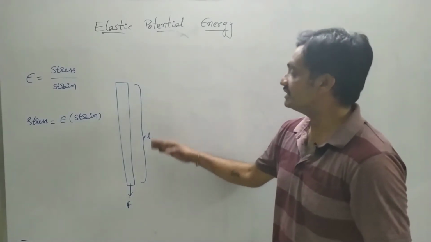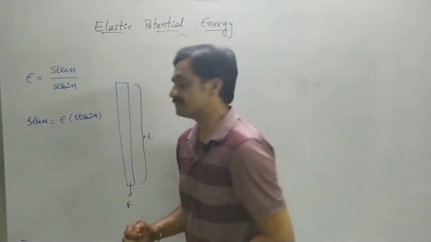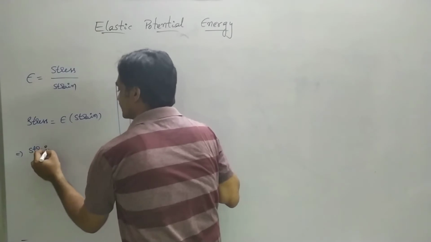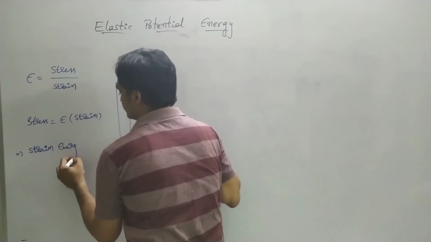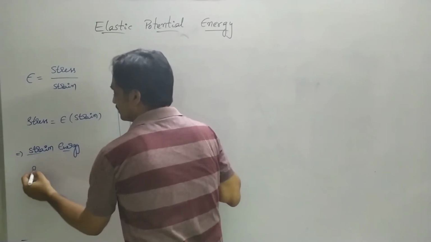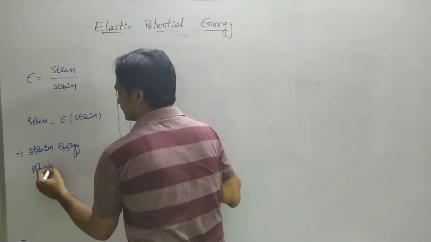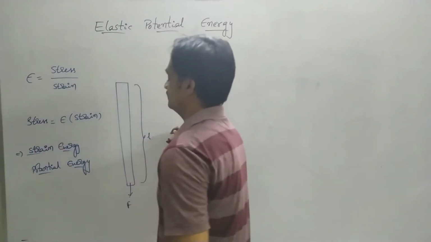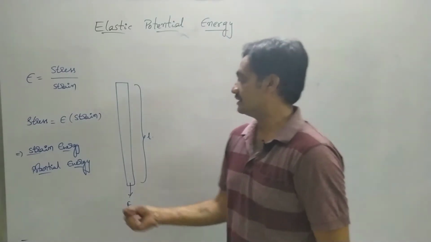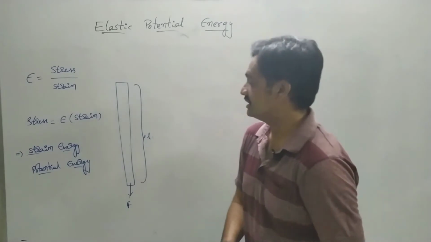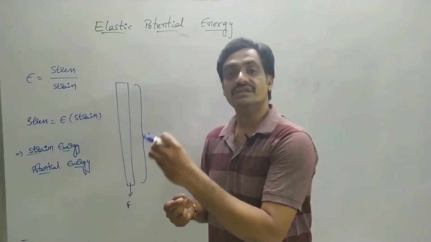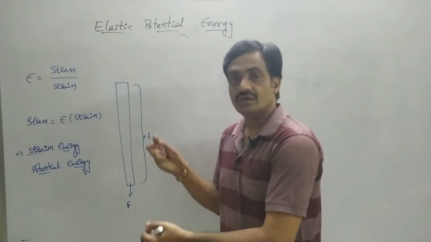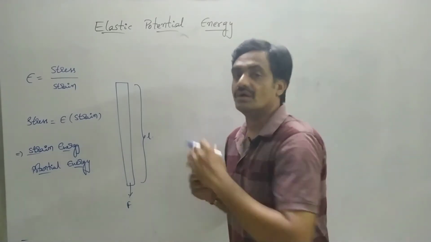That energy which is stored in the wire is known as potential energy, or we can also call it strain energy. Potential energy or strain energy is nothing but the energy stored in the wire due to deforming of the wire, either in the longitudinal way, areal way or along the volume.